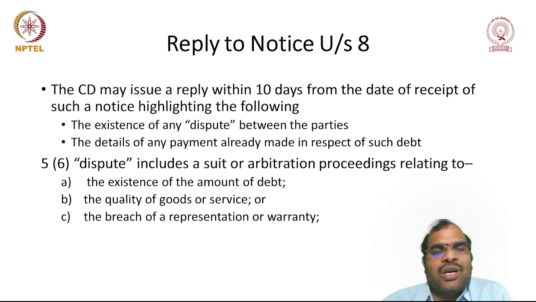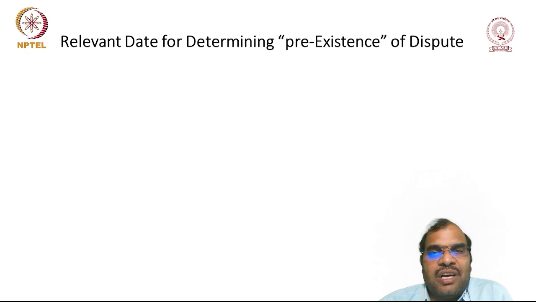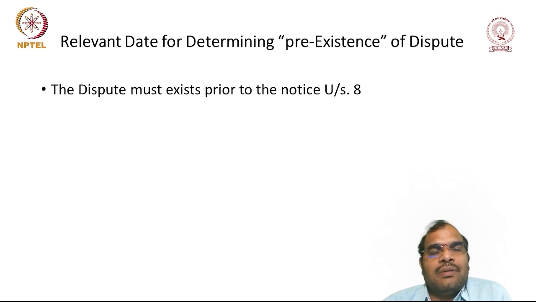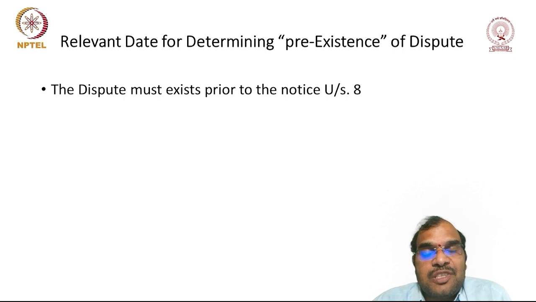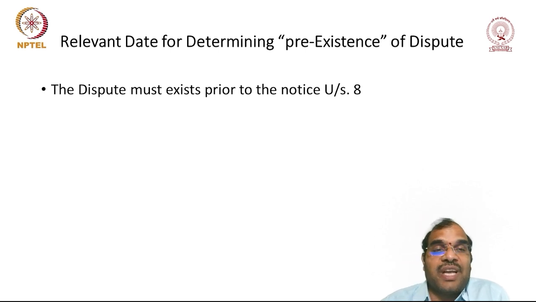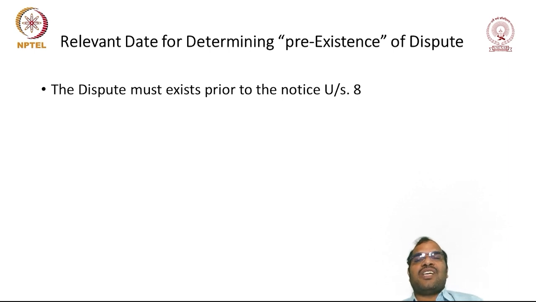Then you can raise a dispute as to the quality of the goods. Then what is the meaning of pre-existence? Because if there is any pre-existing dispute, you cannot file a case, you cannot make an application. Then what is the relevant date for determining pre-existence, when is it considered to be pre-existence? The dispute must exist prior to the notice under section 8.